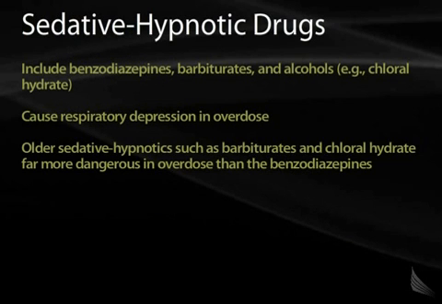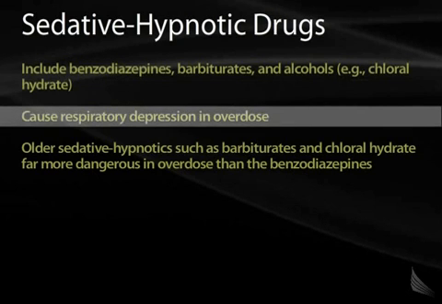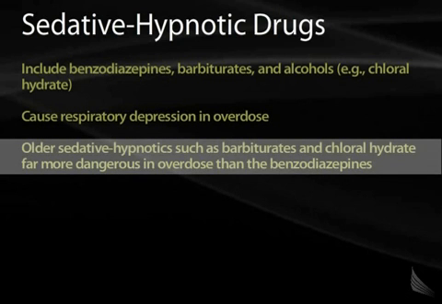We'll talk briefly about sedative hypnotic medications. These include many different subtypes of medications, including benzodiazepines, barbiturates, and alcohols. In overdose, it's important to remember that these can cause respiratory depression and death. There are some older sedative hypnotics that are not used anymore, such as barbiturates and chloral hydrate, that are far more dangerous than the newer benzodiazepines.